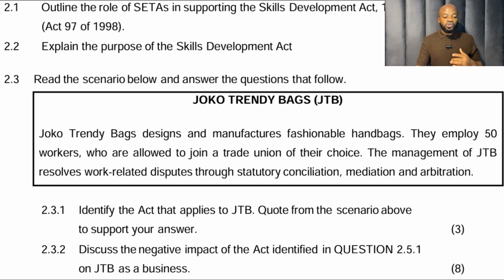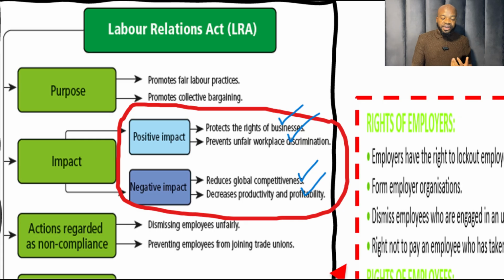Then it continues to say 2.3.2, discuss the negative impact of the act identified in question 2.3.1. What is the negative impact? So remember, the question can either say positive impact, negative impact, or it can simply say the impact. So you have to pay attention to what it says. So I'm going to give you both sides of the answer. Positive impact, it protects the rights of businesses, and it also prevents unfair workplace discrimination. That is on the positive side. On the negative side, it reduces global competitiveness and decreases productivity and profitability.